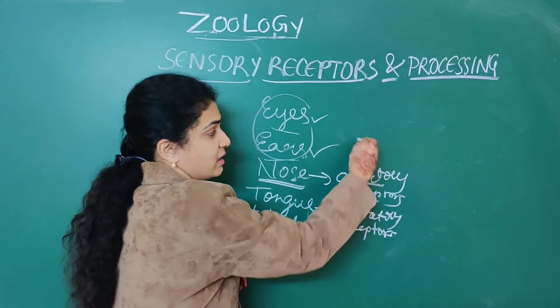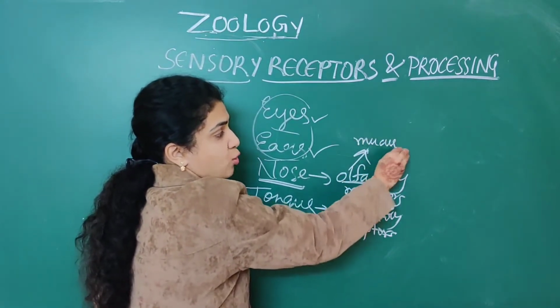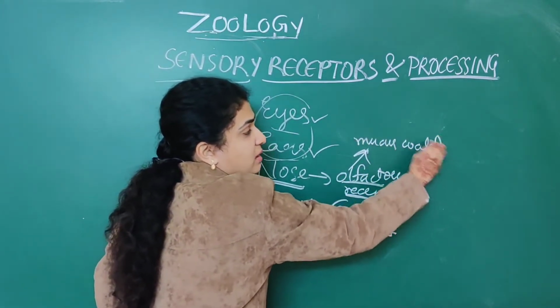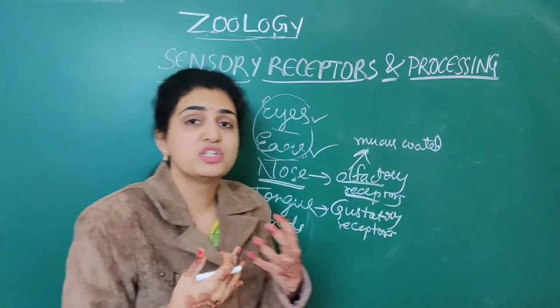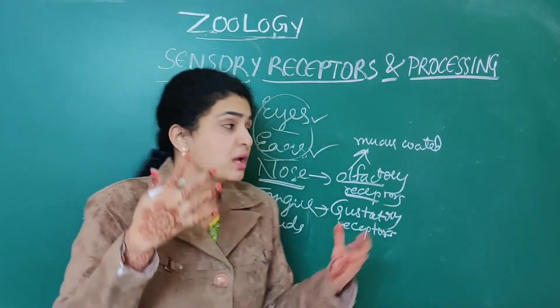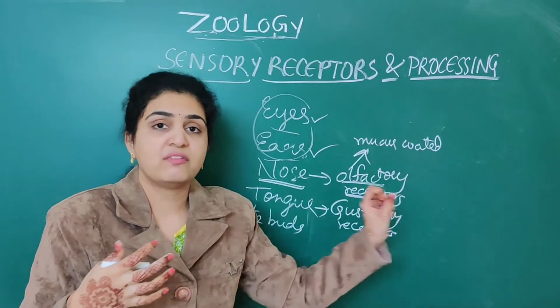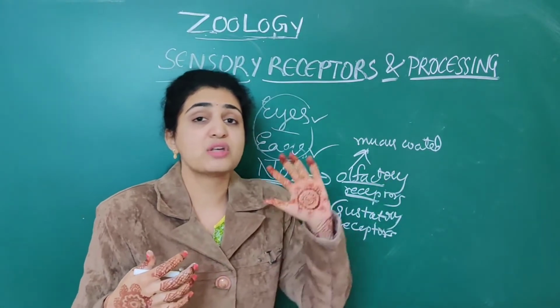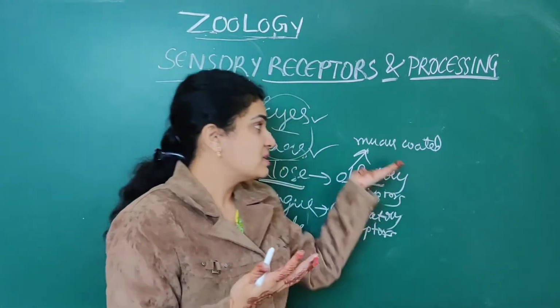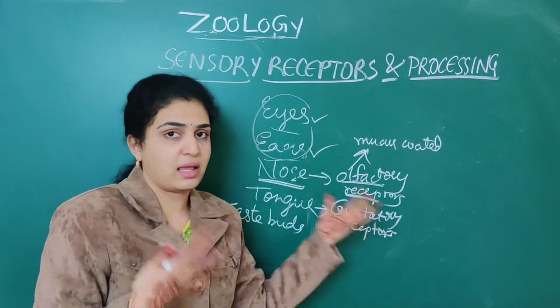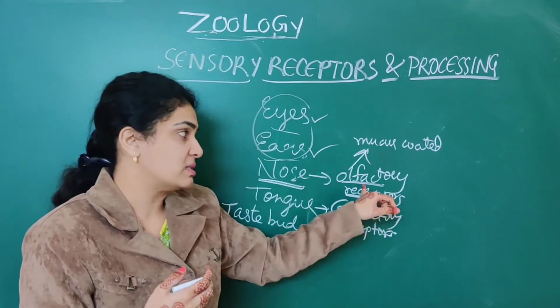All the foreign particles which enter through our nose are cleared away by the mucus coating of the olfactory receptors.